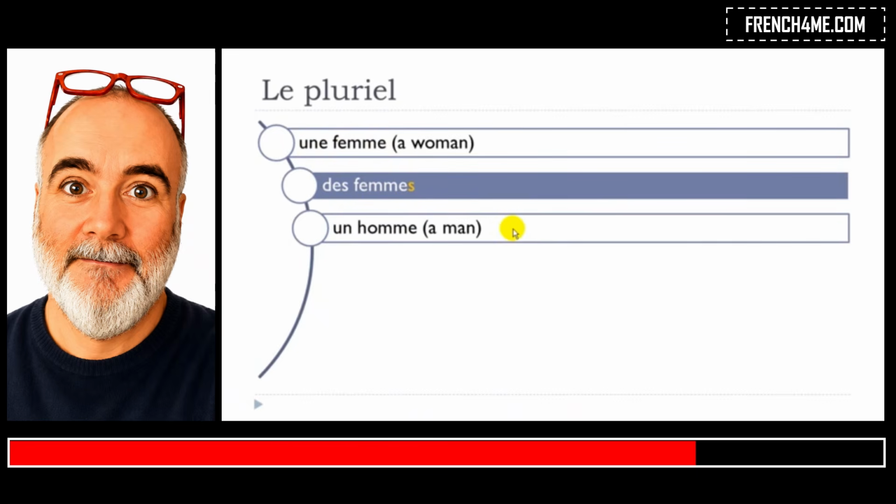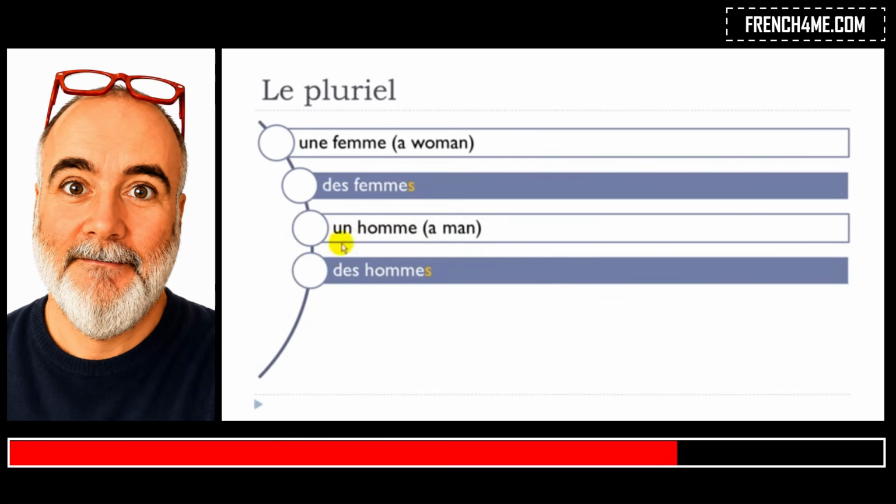Then un homme, with this little link between the two, and we'll put this word in the plural form. Same thing here: the article indéfini un becomes des, you rewrite the word homme, and then you just put the s at the end. You don't pronounce it, so you get des hommes. Un homme, singular form, des hommes, plural form.